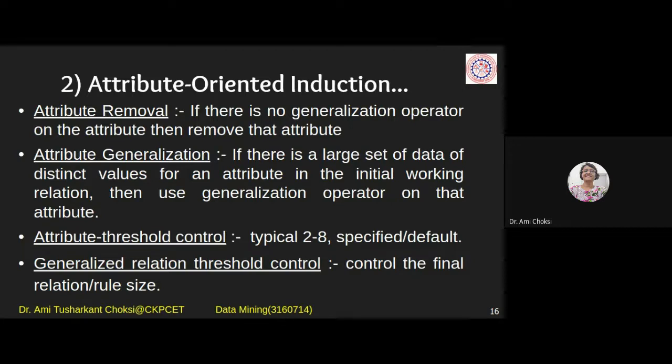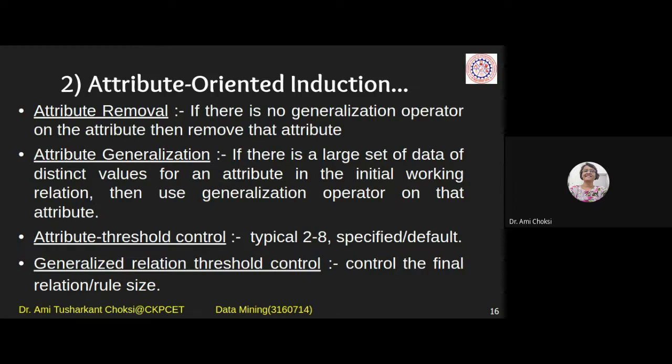Removal doesn't mean deleting it from the database. It means only that for further processing we will not consider that attribute. Okay. So that is the first type of attribute oriented induction, if there is no generalization operator available for that attribute.